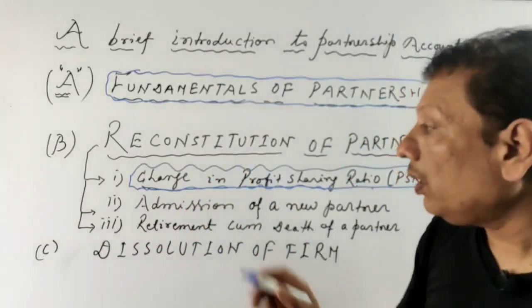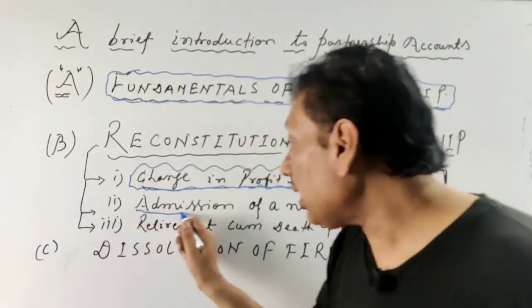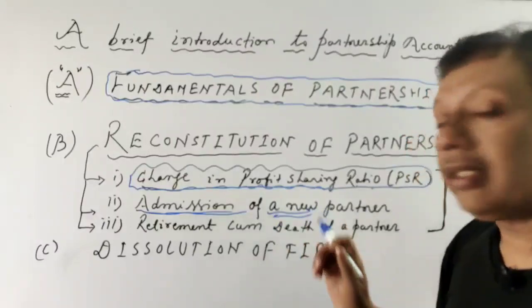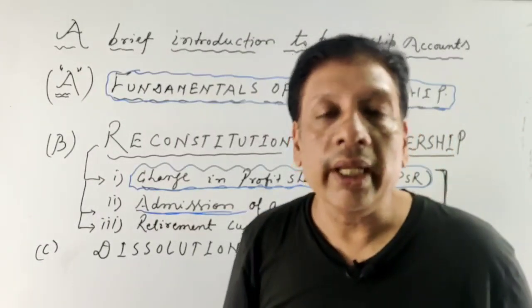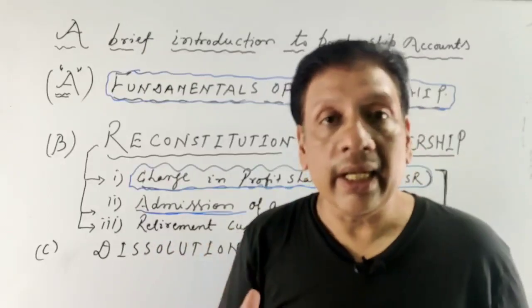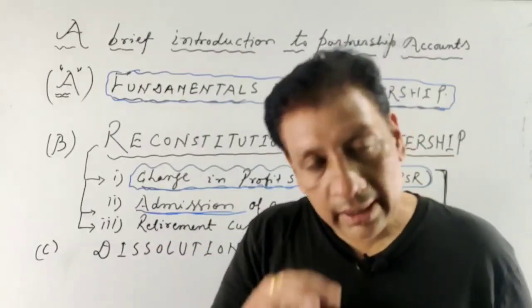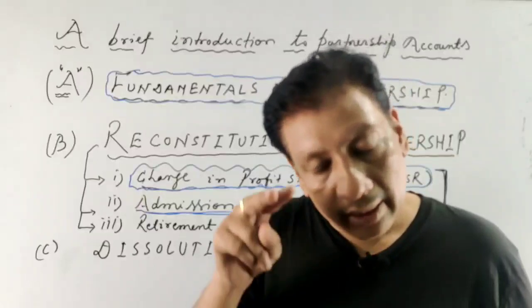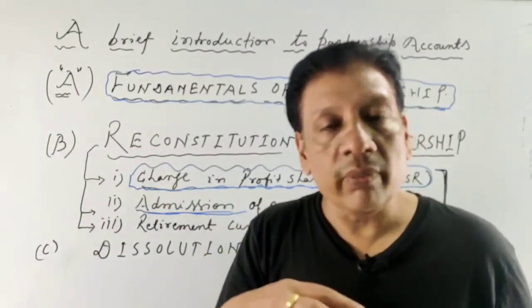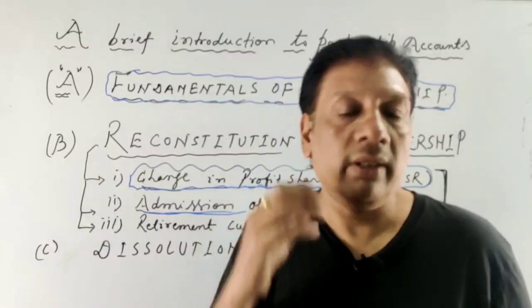And what is admission of a new partner all about? There is an existing firm, suppose A and B are partners and they want to take C as a new partner. This is the case of admission. There must be an existing firm, and a new person is being admitted into the firm as a new partner.